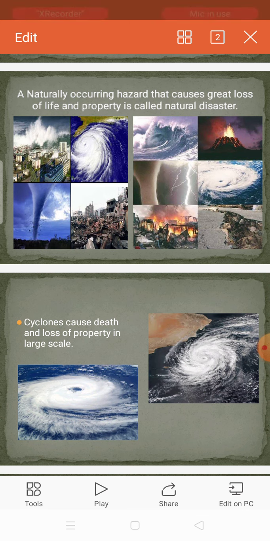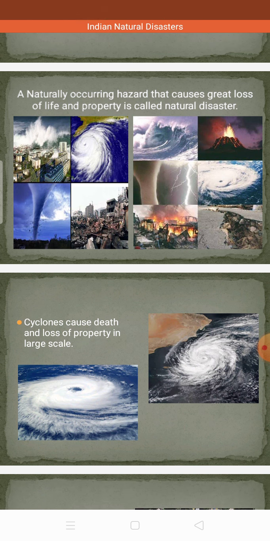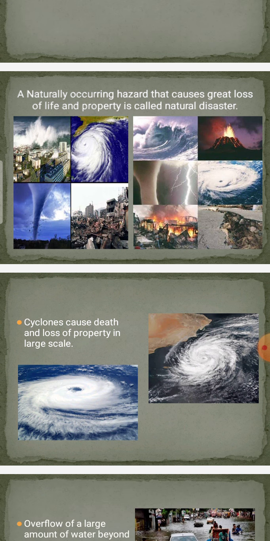And you come to the second row, second picture. That is an earthquake. Suddenly some disturbance will happen at the bottom of the earth, then it will shake. When it shakes, the surface of the earth opens, and everything goes down and falls.